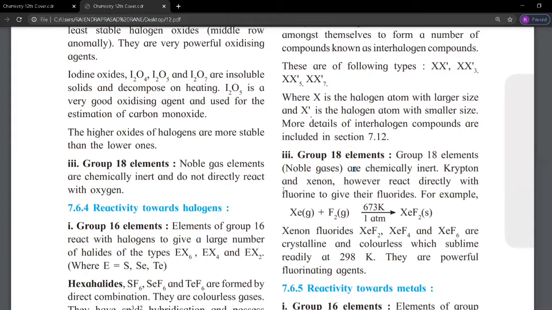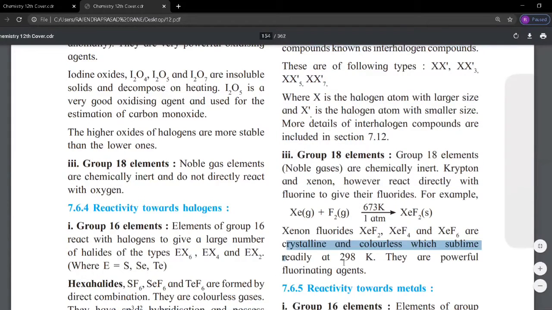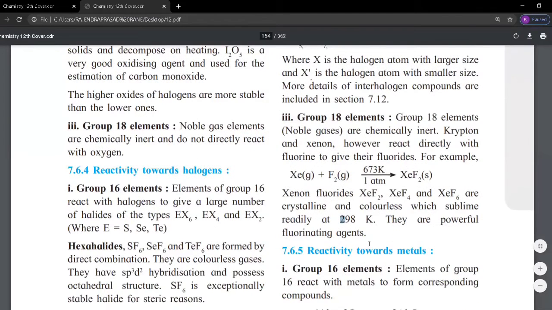So the various xenon fluorides, xenon difluoride, xenon tetrafluoride and xenon hexafluoride, are crystalline, colorless solids which sublime readily, and at 298 Kelvin temperature are powerful reducing agents. So this is the group 18 elements' reactivity towards halogens. Group 18 elements react with halogens.